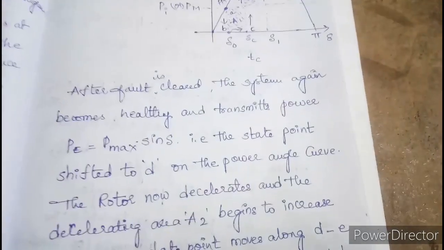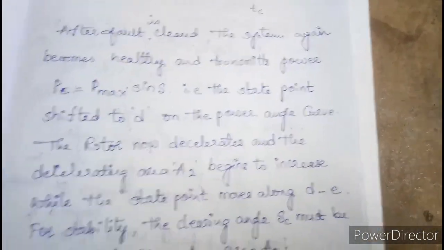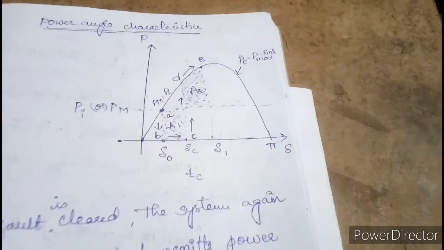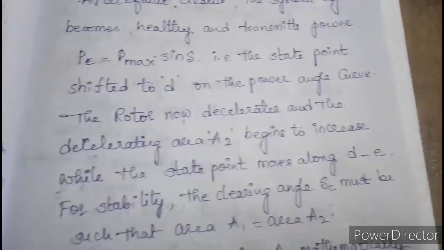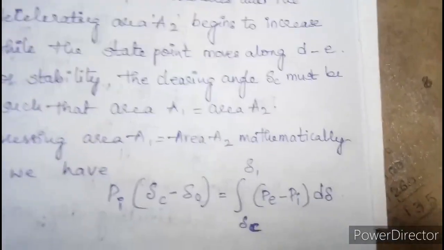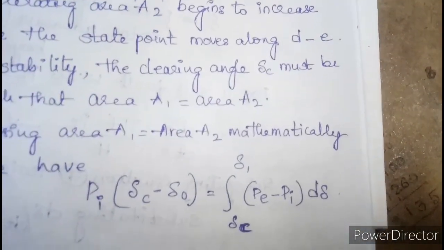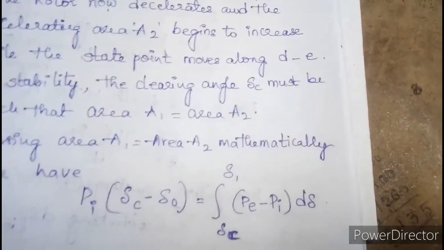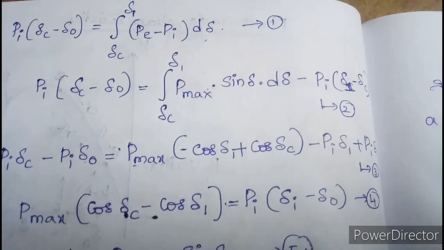After the fault is cleared, the system again becomes healthy and transmits the power. So we can say P equals Pmax sin delta. The state point shifts to D on the power angle curve, the rotor now decelerates, and the decelerating area A2, shown in the figure, begins to increase while the state point moves from D to E. For stability, the clearing angle delta C must satisfy the equal area criterion, that is, area A1 equals area A2.